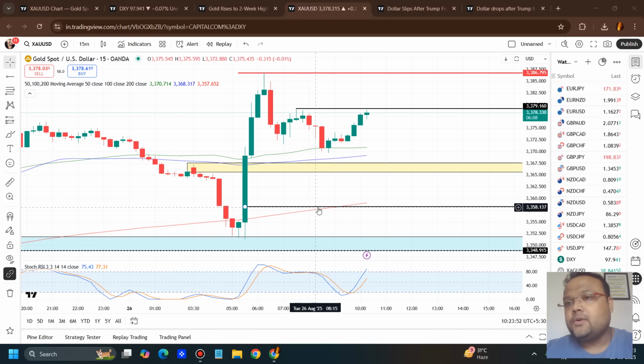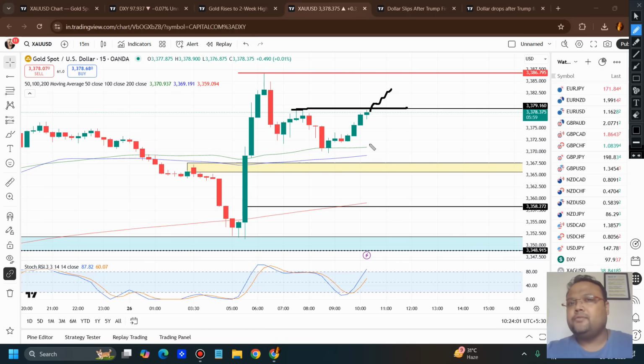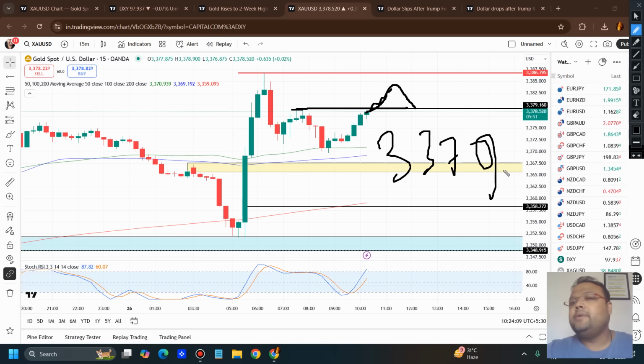As we can see right now, gold is going up. After some time, if you see gold going up, then you can look for a buy above 3379. But if you are looking for a safer entry, then it's preferred to buy at a pullback only. That means when 3379 or 3378 becomes the support, then you can enter because you'll be going for a safer buy.